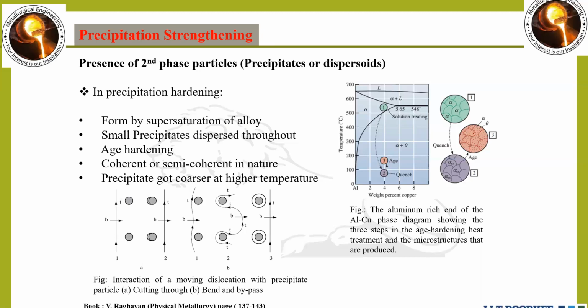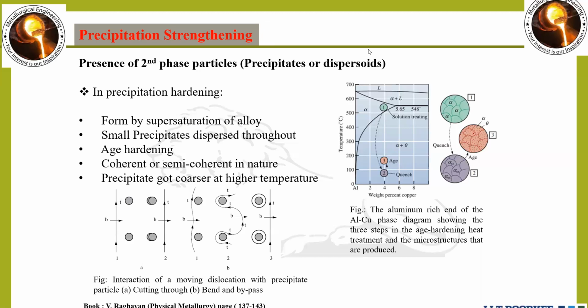Now we will discuss dispersoids, and see the difference between precipitation and dispersoid strengthening. In case of precipitation, the precipitates go coarser at higher temperature. But what is a dispersoid? We are introducing some oxides. In case of precipitates, they come from the same matrix we are preparing.